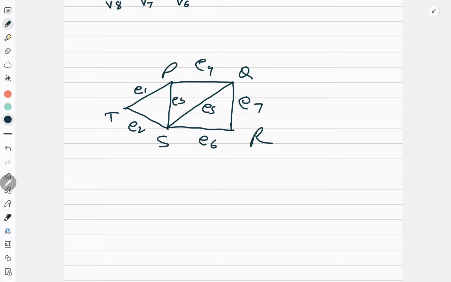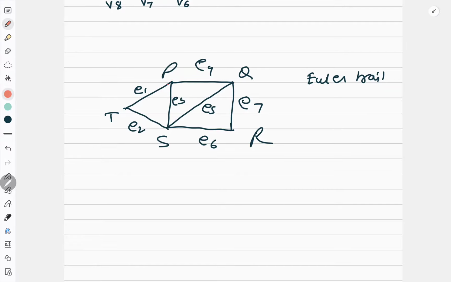So I am not asking that question only. I am asking you write down Euler trail for this. What is a trail? You need not to come back to the initial vertex, but you have to cover all the edges. So let us try. Start from P. You can start with any vertex.